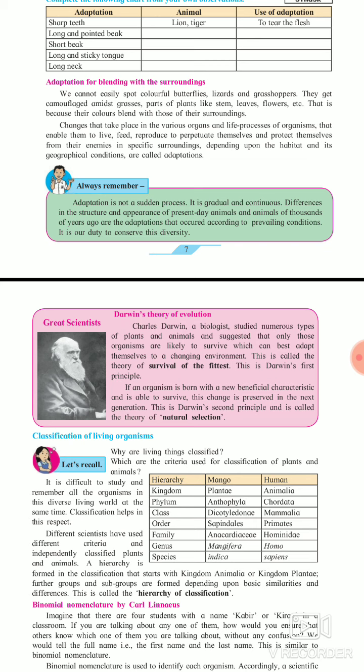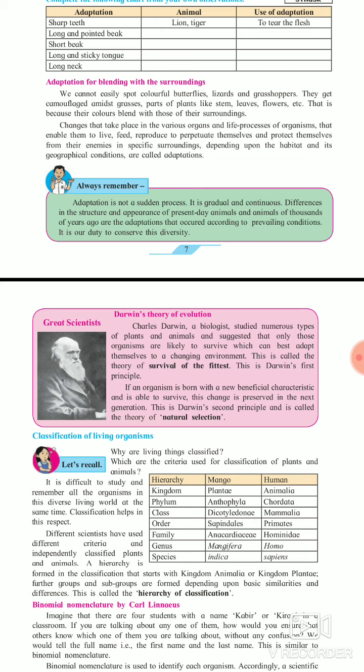Changes that take place in the various organs and life processes of an organism that enable them to live, feed, reproduce, and protect themselves from their enemies in a specific surrounding, depending upon the habitat and its geographical conditions, are called adaptation.